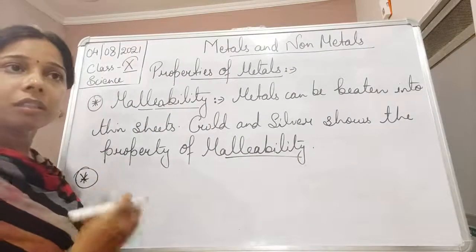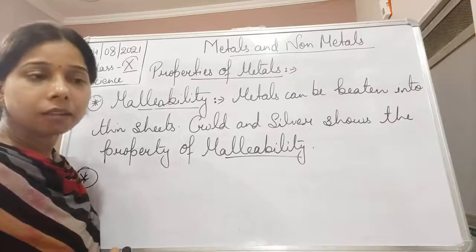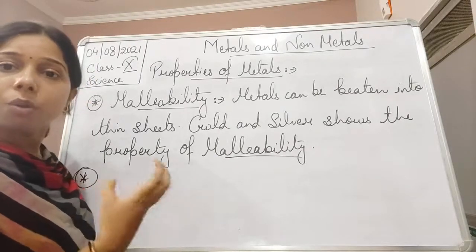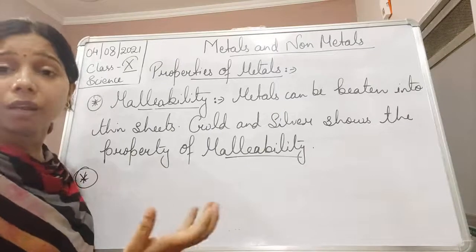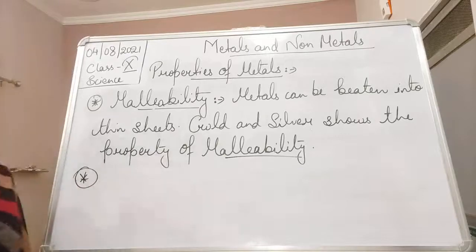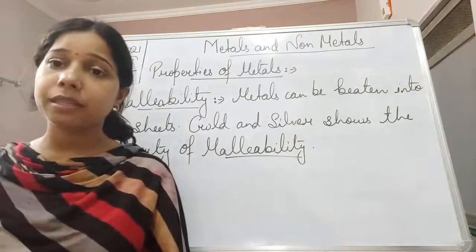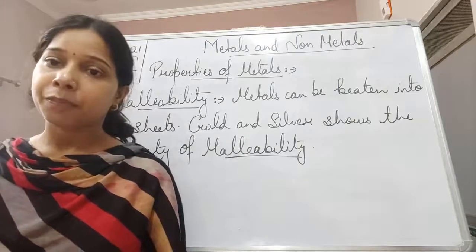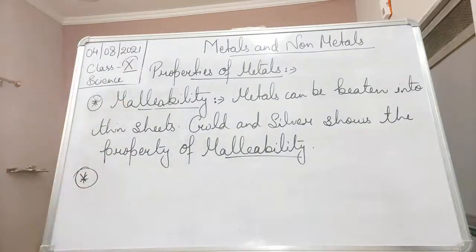You see all the different kinds of wires like copper, aluminium, gold, silver. These all are the metals only. It means they have the property that they can be drawn into thin wires, and thus we can say that metals are ductile.